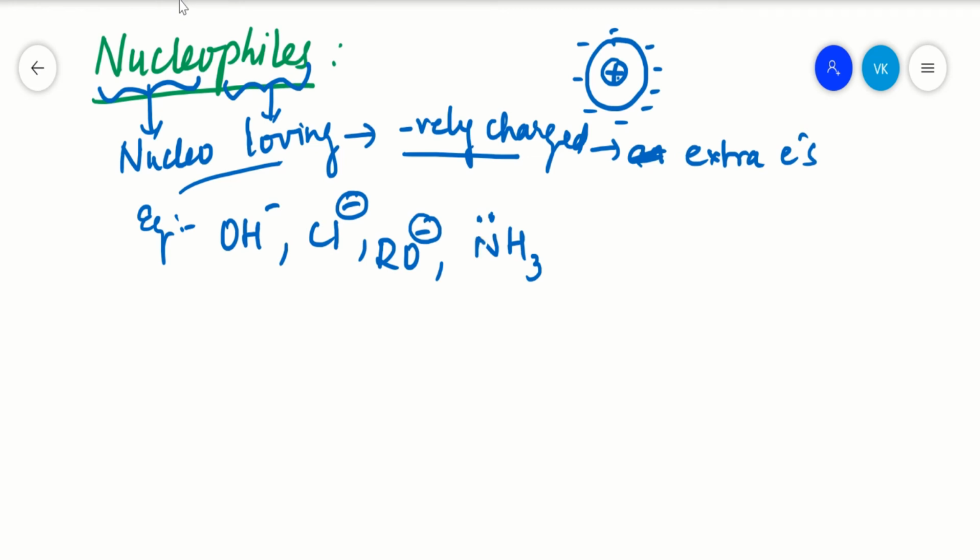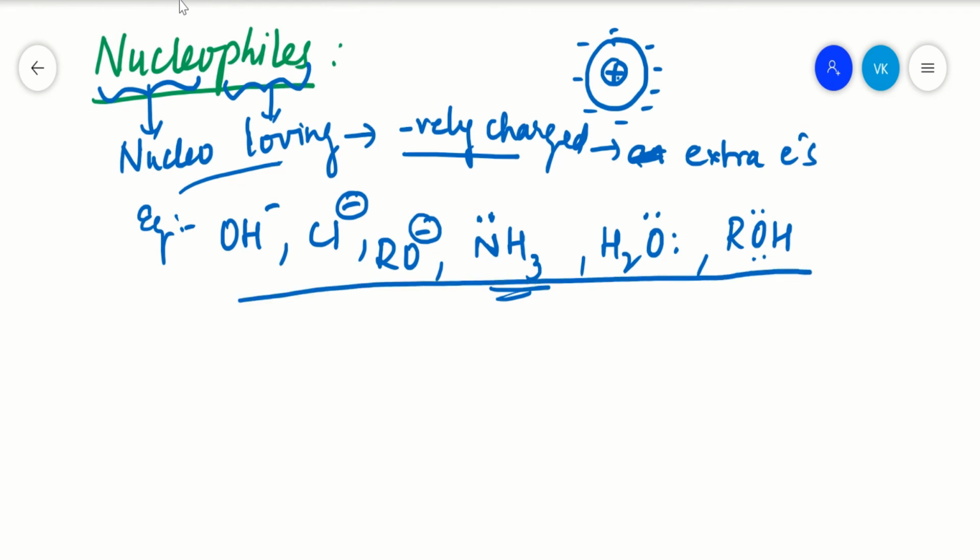The molecules which have lone pair of electrons on them are also said to be nucleophiles, like H2O, where oxygen has two lone pairs of electrons, and ROH, where oxygen also has two lone pairs. So all these are examples of nucleophiles. Nucleophiles are nucleus loving. They are negatively charged ions. Because the nucleus is positively charged, they tend to attract the nucleus. Positive and negative attract. Just remember that.